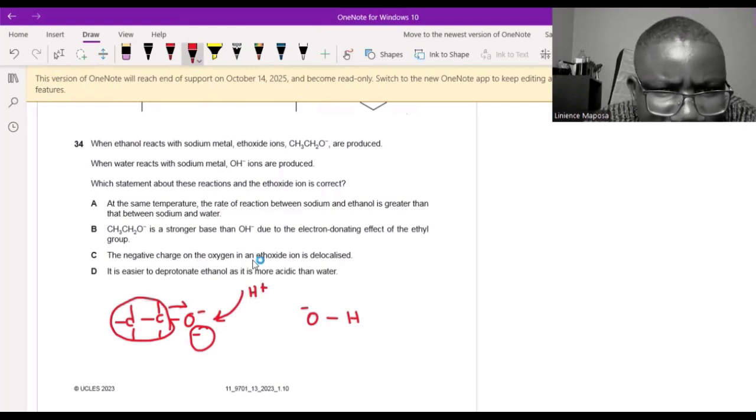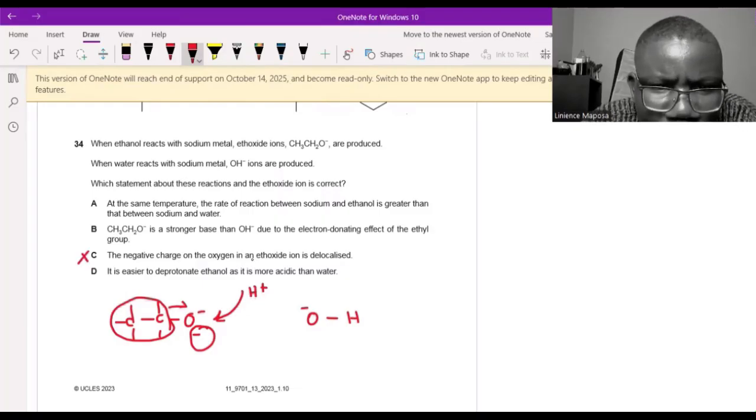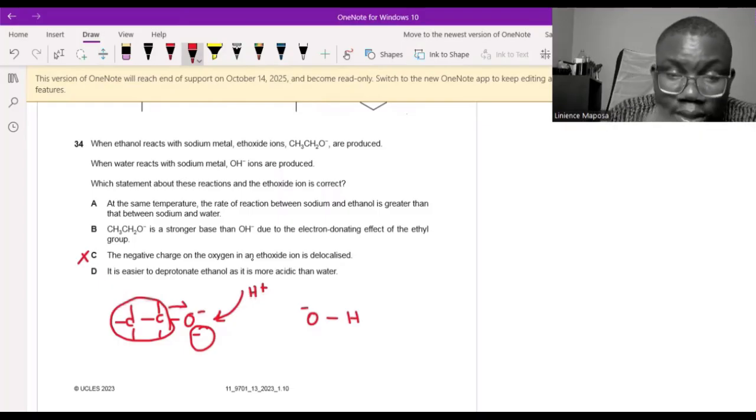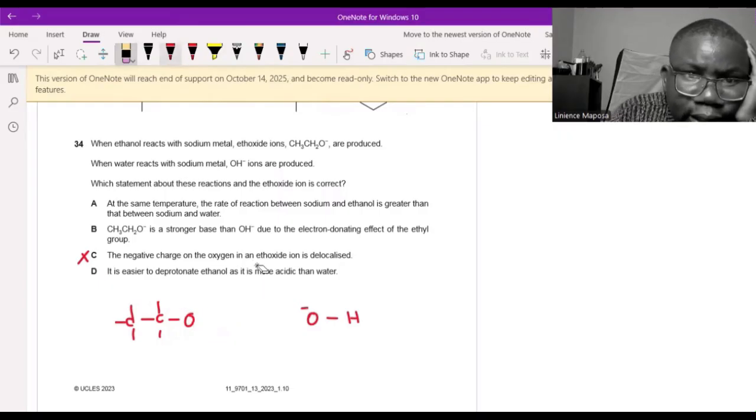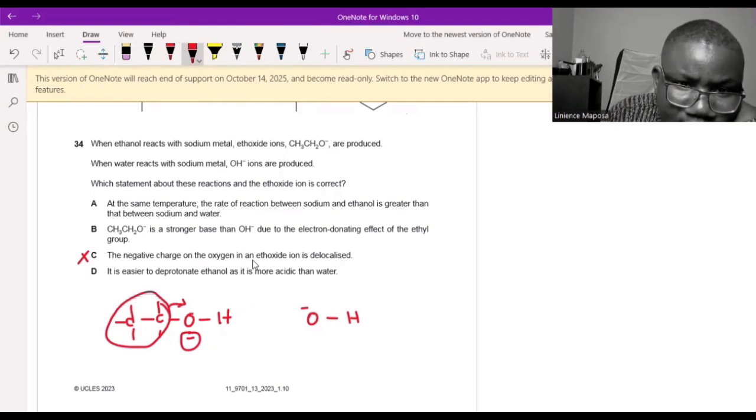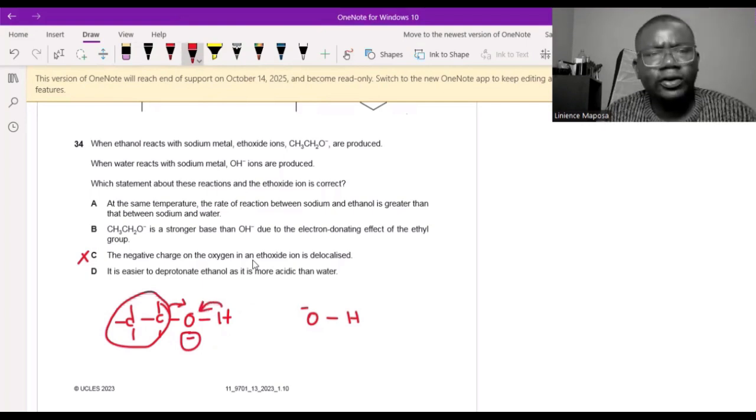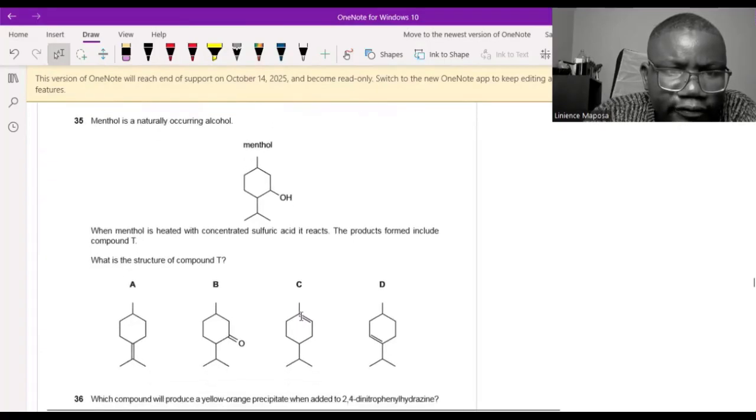Let's check the other ones. The negative charge on the oxygen in an ethoxide ion is delocalized. Delocalized where, when there's only one atom? Next: it is easier to deprotonate ethanol as it is more acidic than water. This is ethanol. Again, the alkyl group donates electron density, increasing the negative charge here. This causes the oxygen to attract the proton more, so it becomes difficult to remove the proton. So it's not easy to deprotonate ethanol. The answer is B, as I said. So this one is also out.